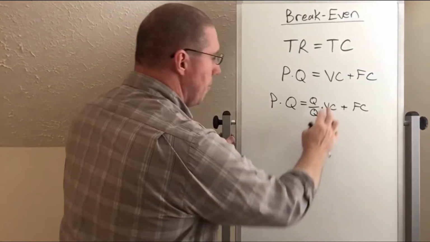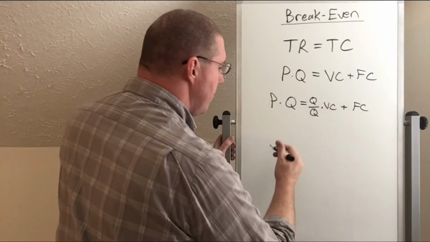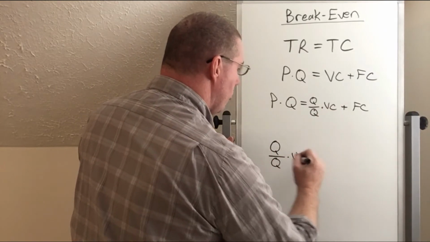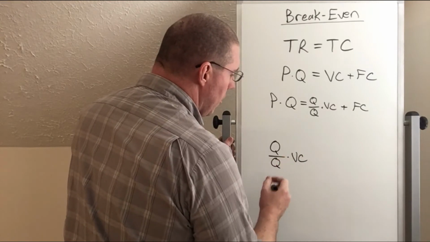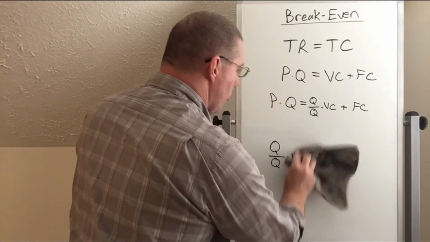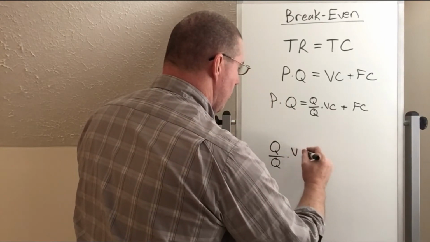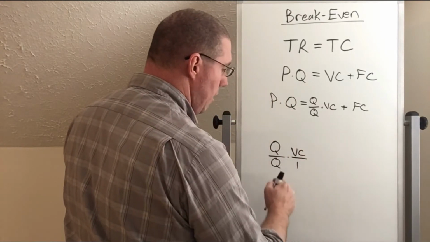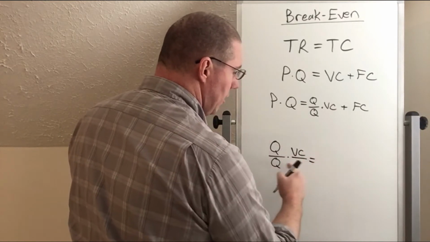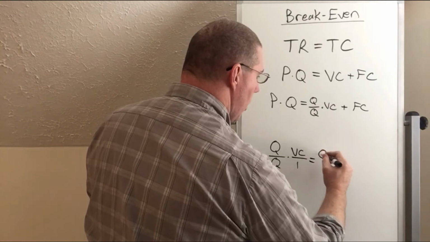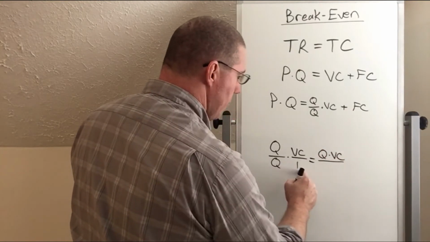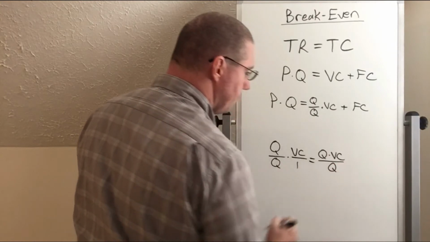I'm going to try and convince you that quantity divided by quantity times variable costs works. I'm going to put the variable cost in the numerator here, because what this variable cost really is, is variable cost over 1, right? And so now we have two fractions and we're multiplying them, and what that gives us is quantity times variable costs over quantity times 1, which is over quantity.